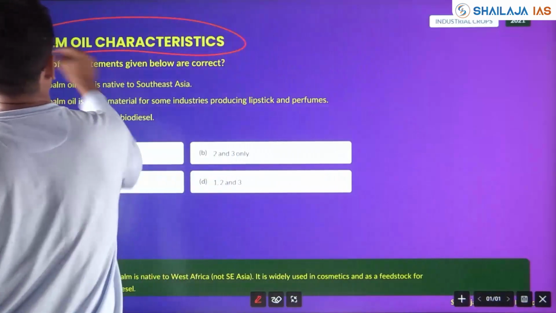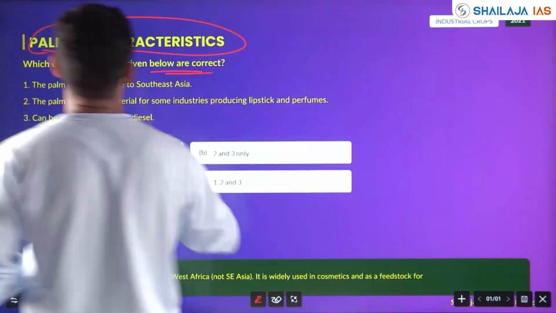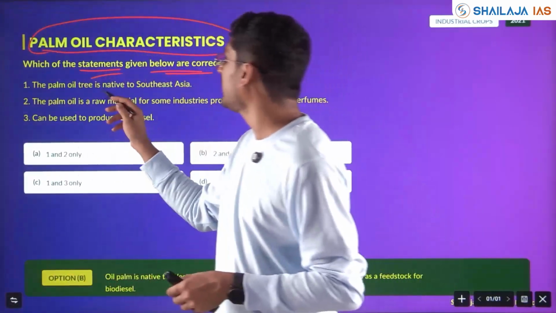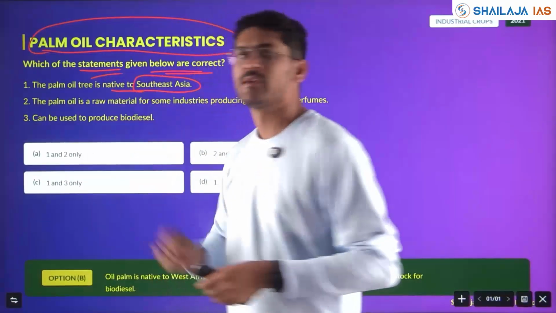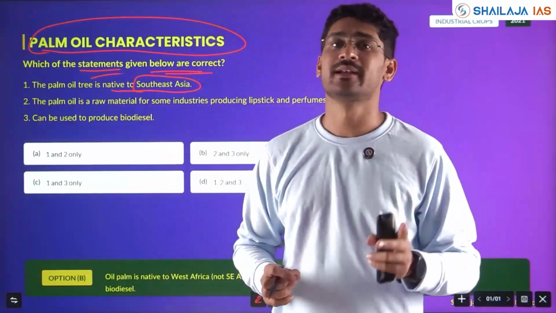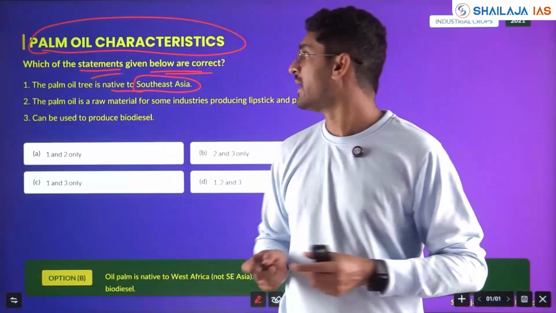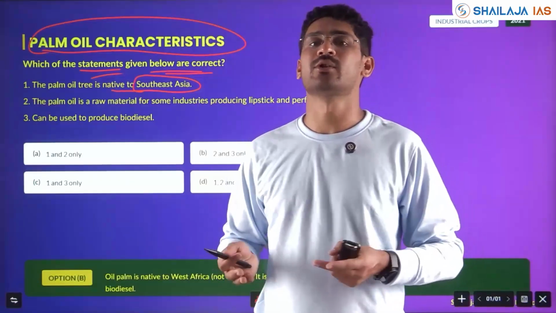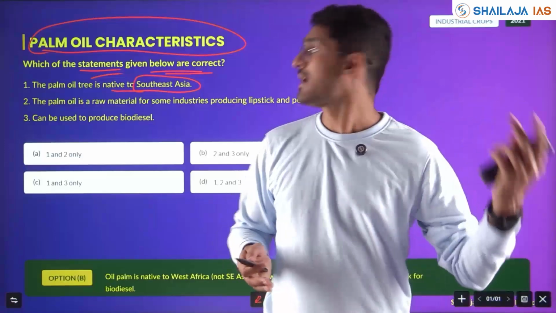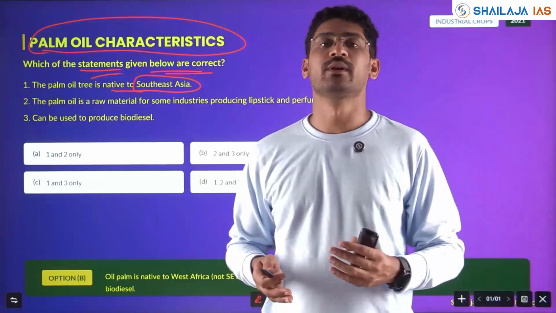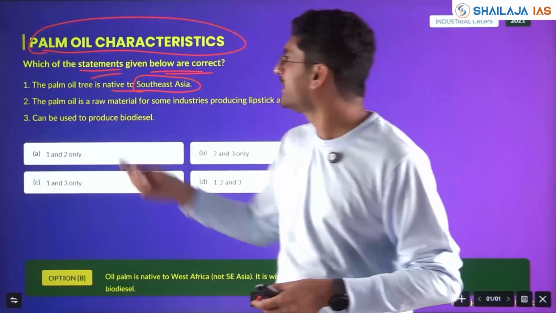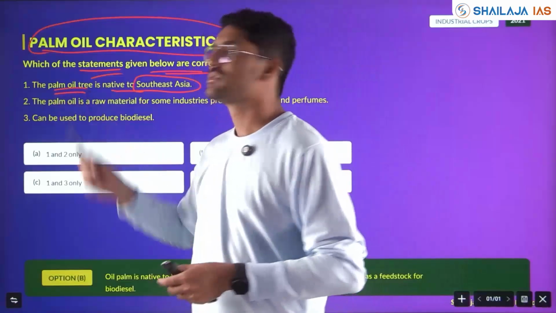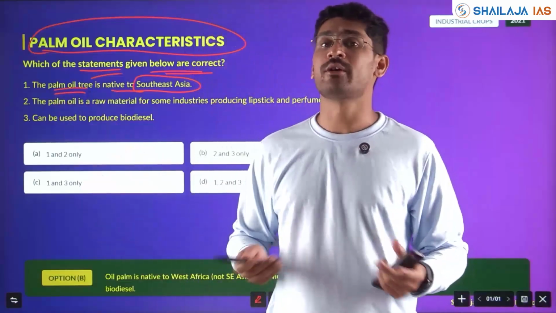Palm oil characteristics. Which of the following statements given above are correct? Palm oil tree is native to Southeast Asia. You have studied history, cross-linking. Pineapple, tomato, all these were not native to India or Southeast Asia. They came from foreign people and were grown here, they were adopted. Is palm oil tree native to Southeast Asia? I have not read.